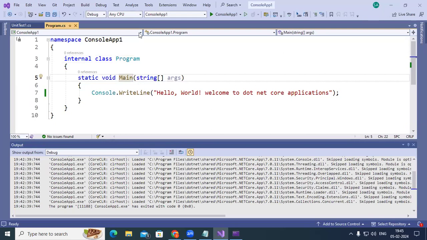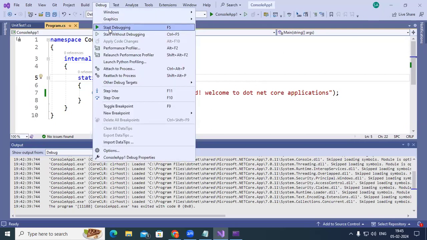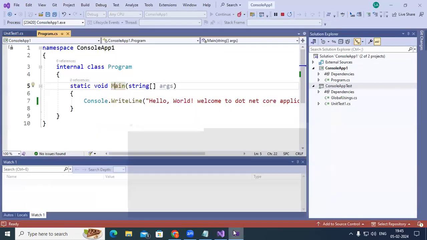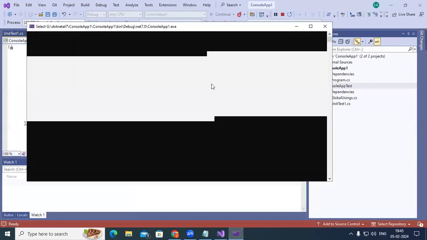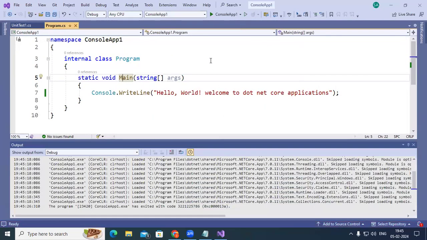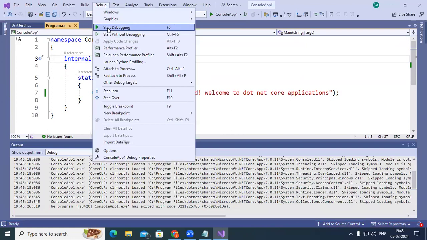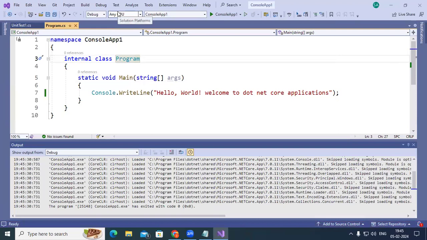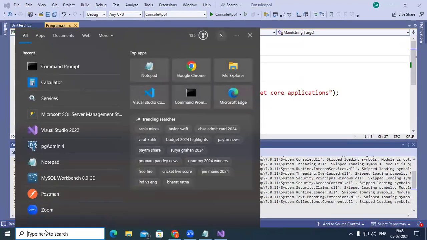So here we are running it from Visual Studio. Instead of running from Visual Studio, you can even go with the command line client. Just a minute. What happened in this case here? Again, let me run this. So it is printing here, hello world, welcome to .NET Core applications. Instead of this, I can execute it from the command line also. So that's why we call it a console application or command line application.